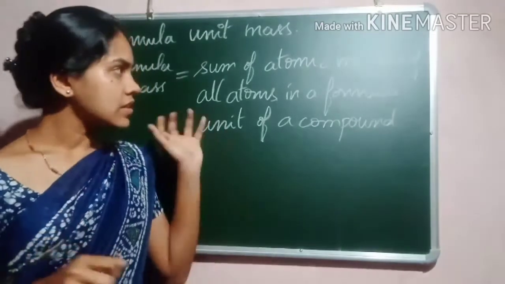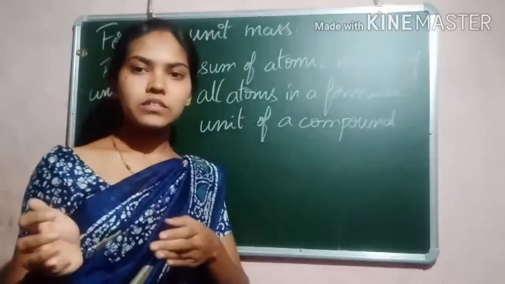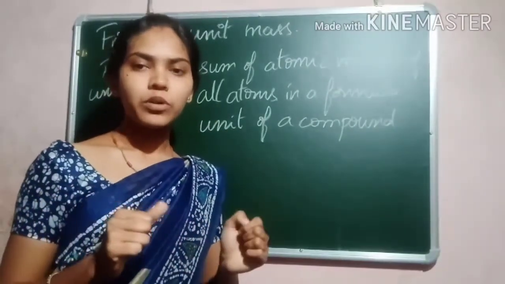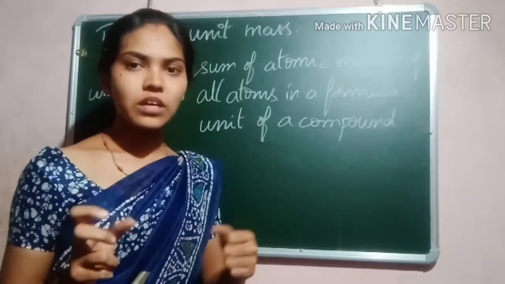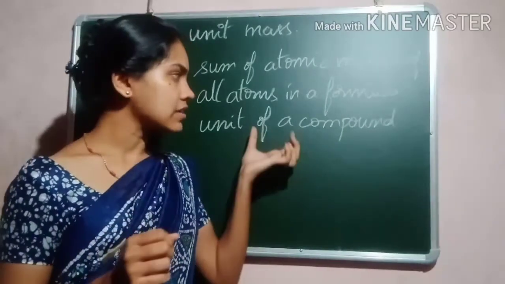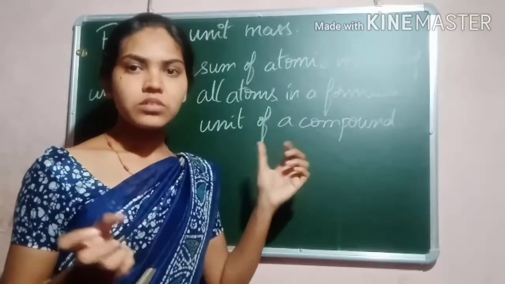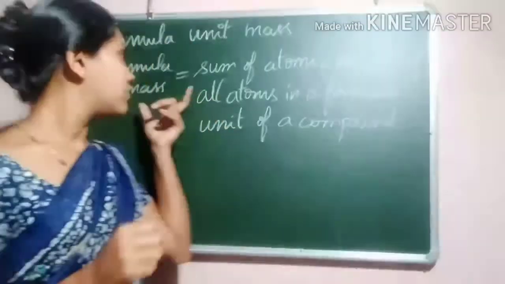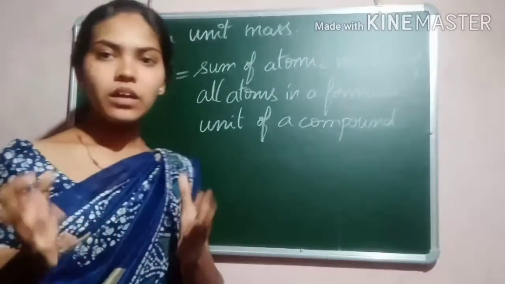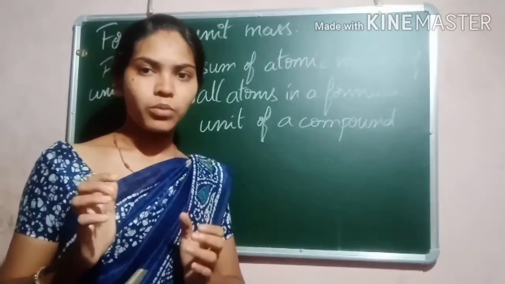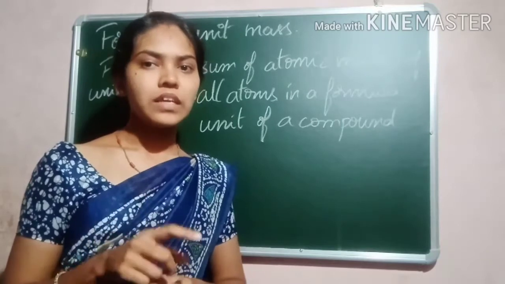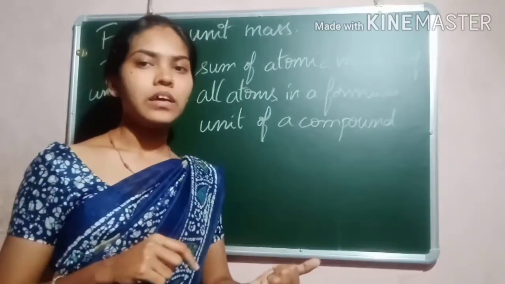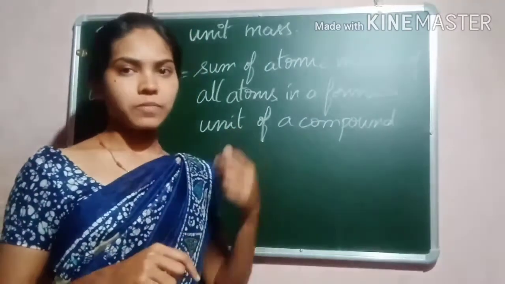And this is special: it is used particularly for compounds which constitute ions, whose particles are ions. So whenever the compound constitutes ions, there we use this formula unit mass to measure the mass of that compound. Got it? That is the difference between molecular mass and formula unit mass.